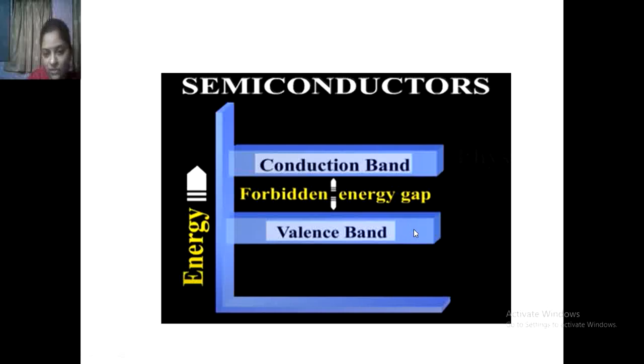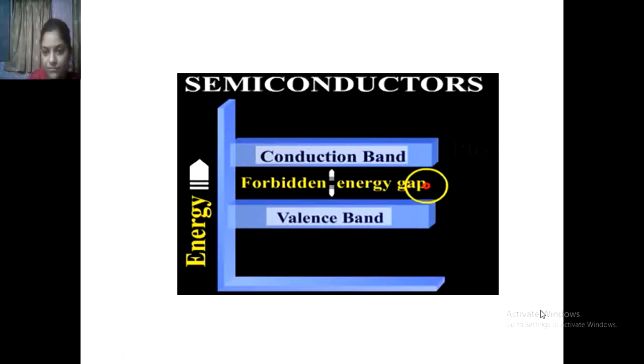Any electrons in the valence band will easily jump into the conduction band. Look here, due to this small forbidden energy gap, a small amount of external voltage will excite the electrons in the valence band, and therefore they will jump into the conduction band.